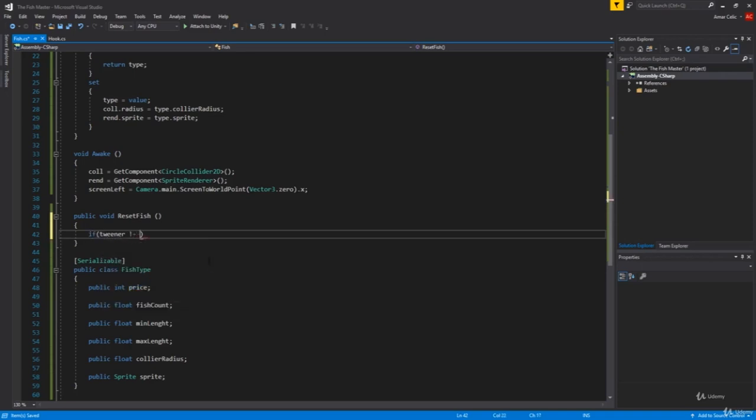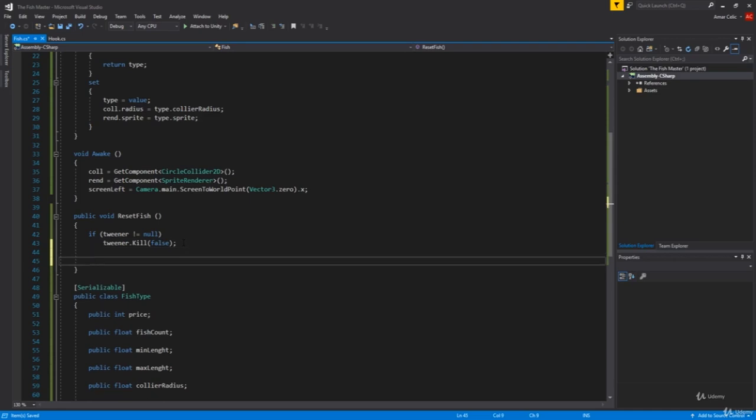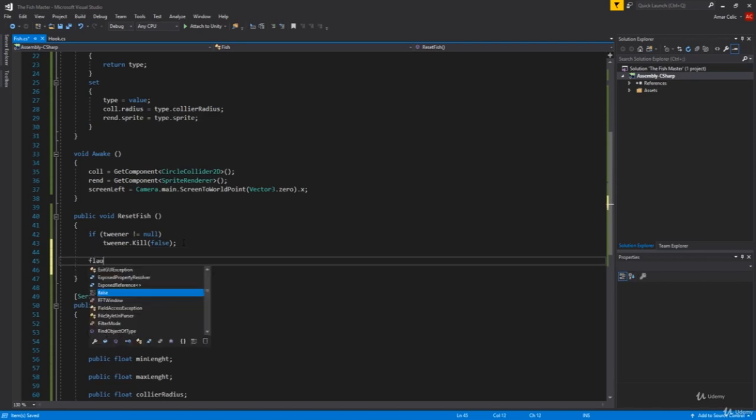So if tweener is not equal to null. If that is the case, then we're gonna say tweener.Kill equals false, meaning that we have something and we will not do it because of course it's false. Kill boolean equals boolean false. Yep, kills the tween.